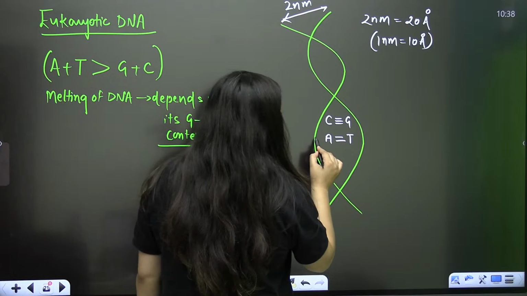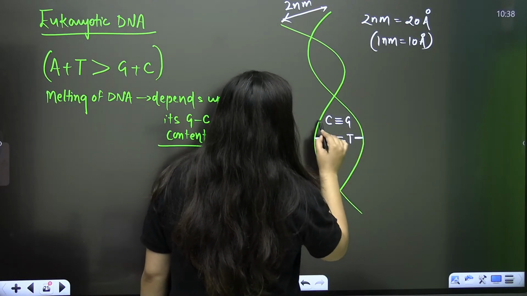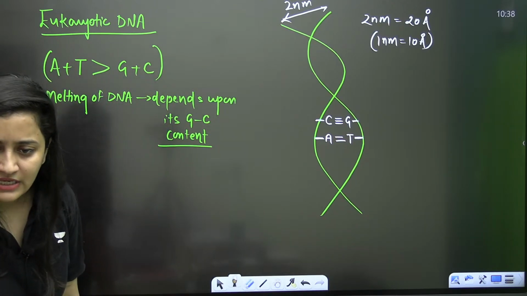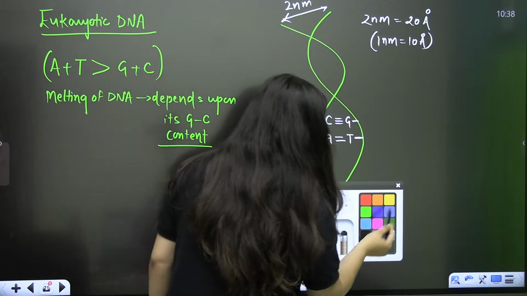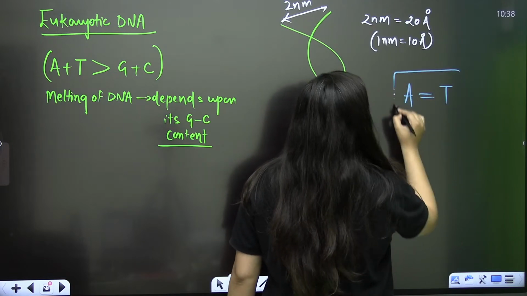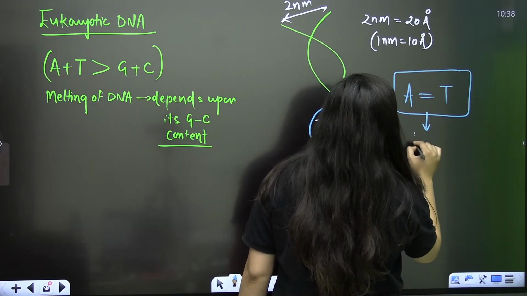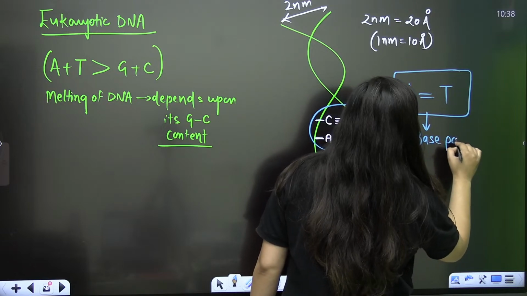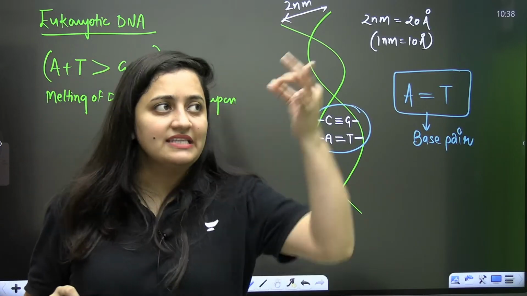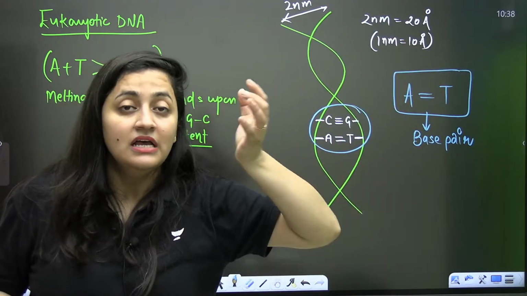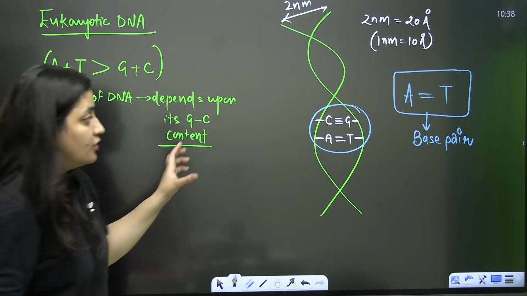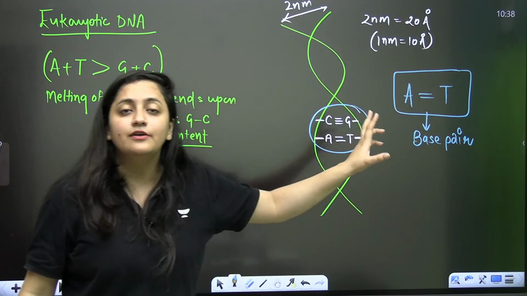Now, when you are talking about the single base, this is the nitrogenous base, of course. Yes or no? But when adenine is paired with thymine, then it is a base pair. If you are talking about a base, you are talking about a single base like adenine, guanine, cytosine, thymine. But if you use the word base pair, you are talking about a pair like adenine with thymine, cytosine with guanine.